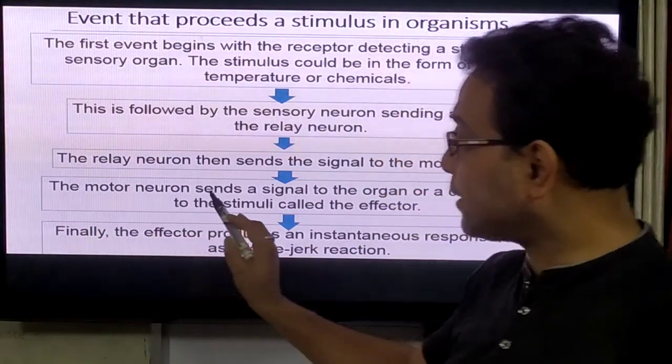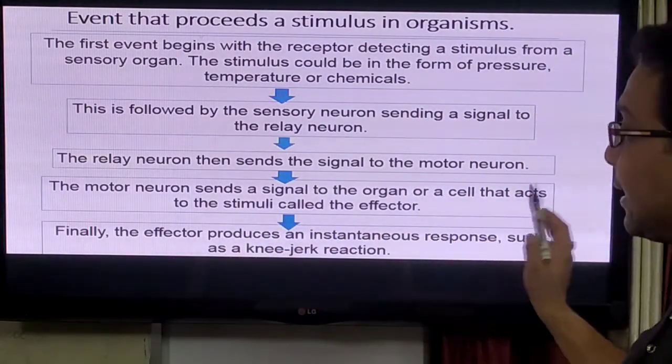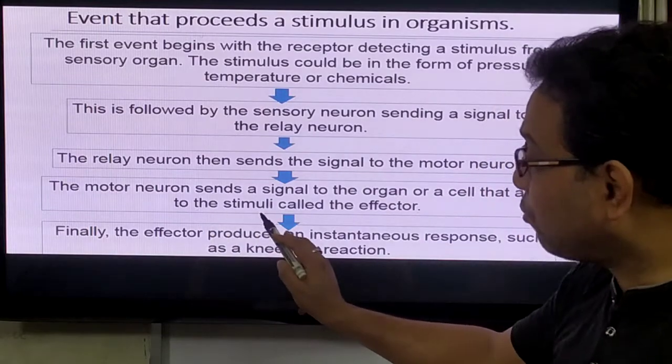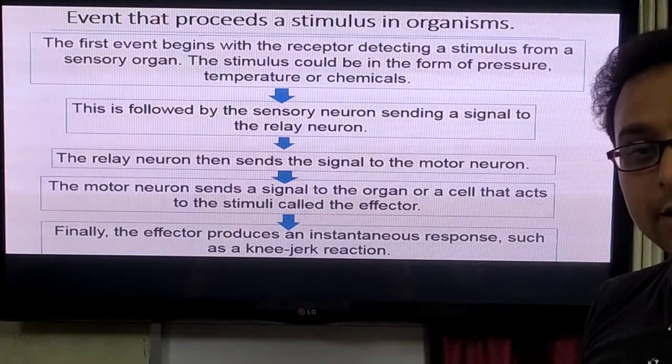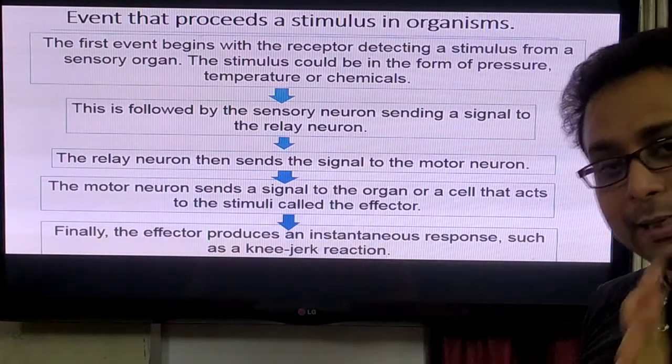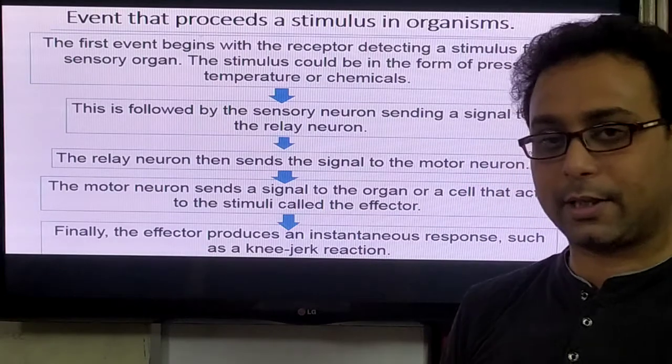The motor neuron sends a signal to the organ or a cell that acts to the stimulus, called the effector. So the relay neurons send the stimulus, with the help of the motor neuron, to the effector.